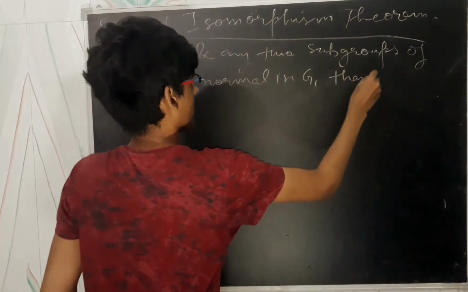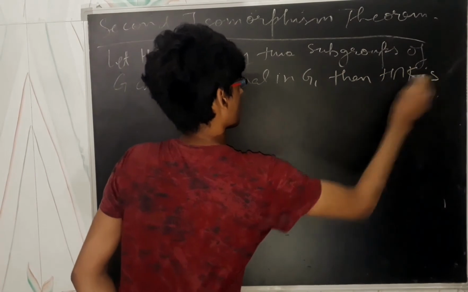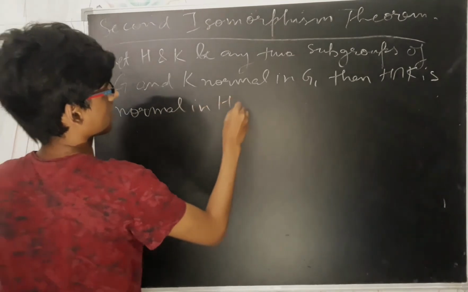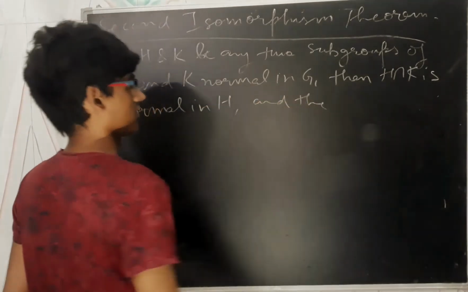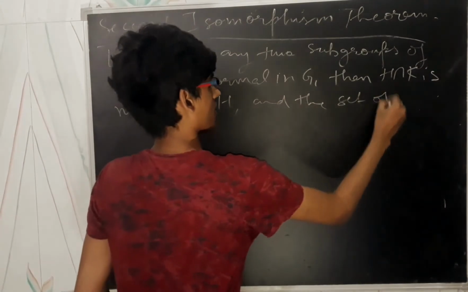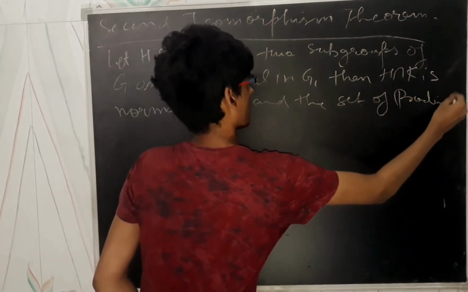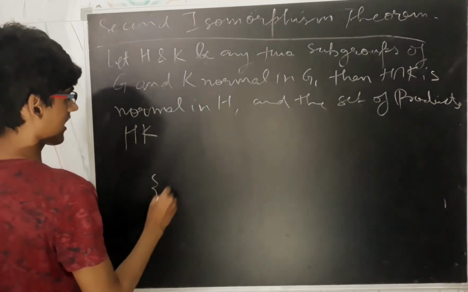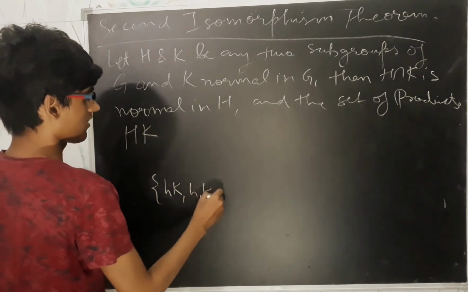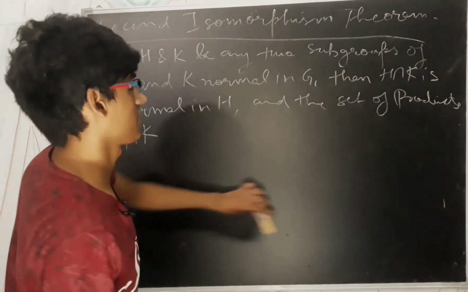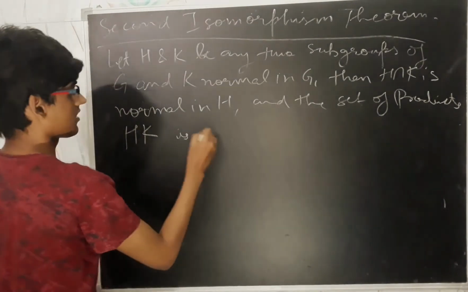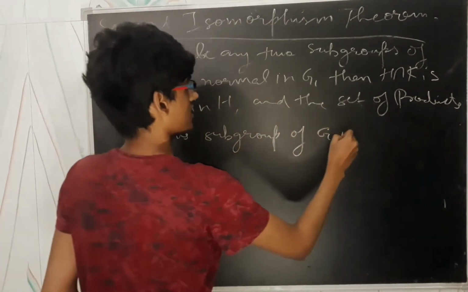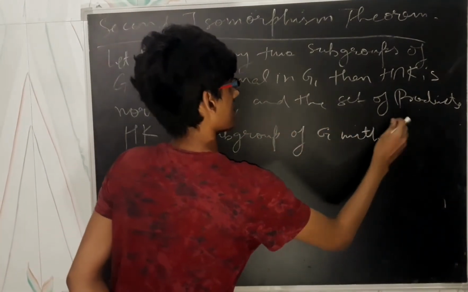Then H intersection K is normal in H, and the set of products HK, whose elements are like h1k1 and so on. So don't be confused. HK is a subgroup of G with K normal in G.